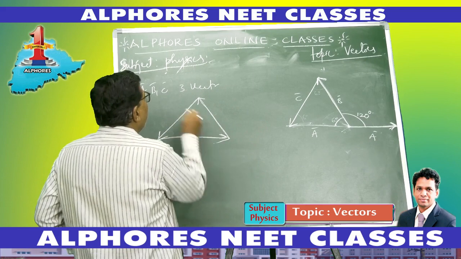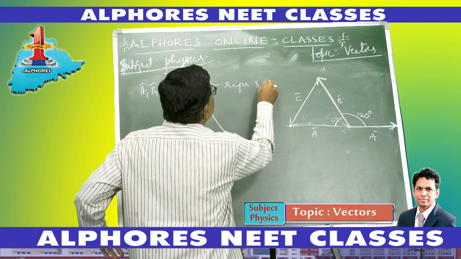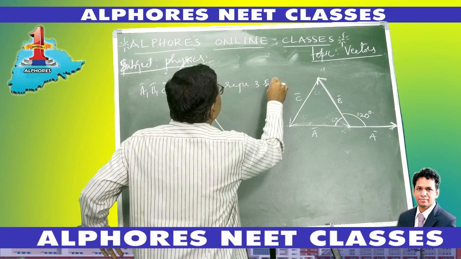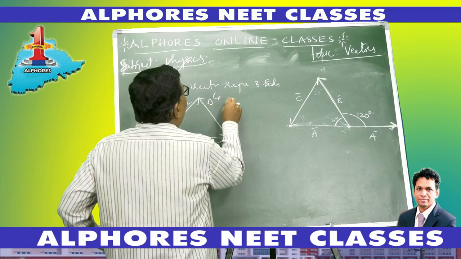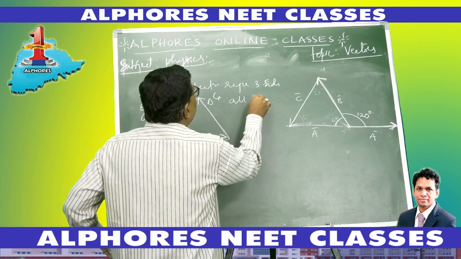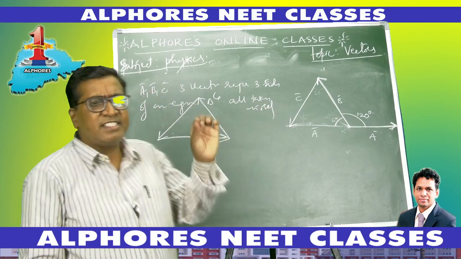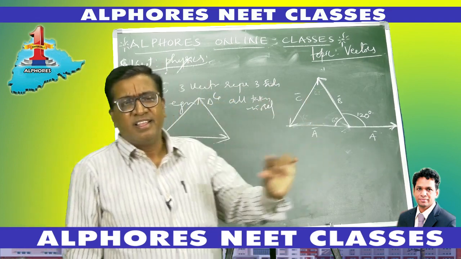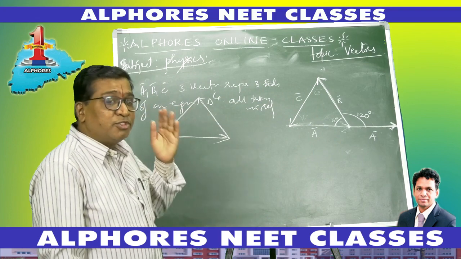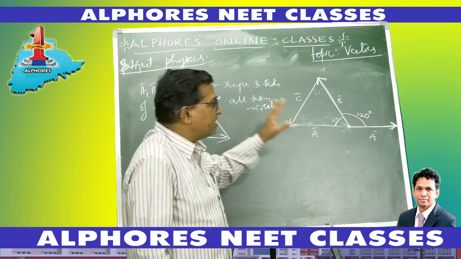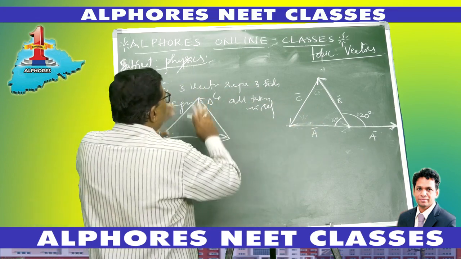Taken in an order. A bar, B bar, C bar are three vectors represented as three sides of an equilateral triangle, all taken in order. Then what is the angle between them? He has just expressed the question in the form of a sentence. The question is in word form. From word form, first picturize the diagram, convert the word form into picture form.